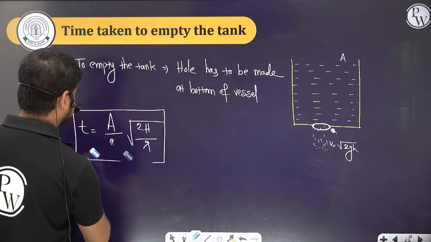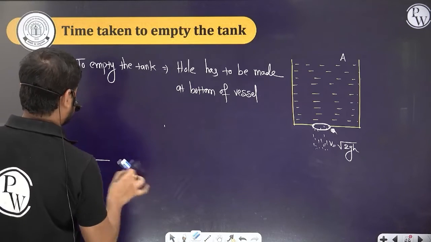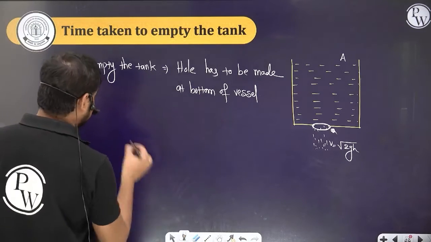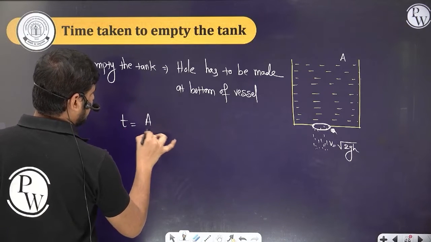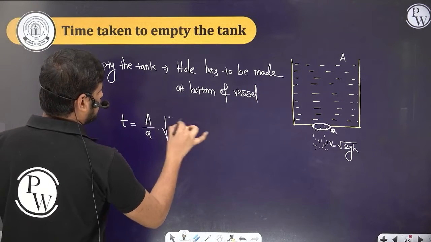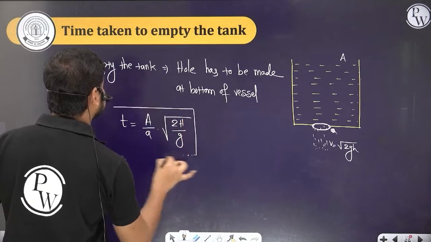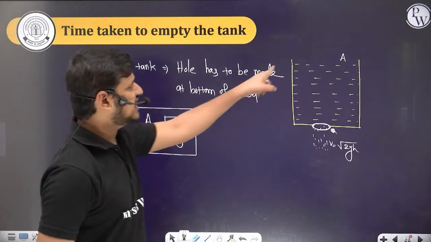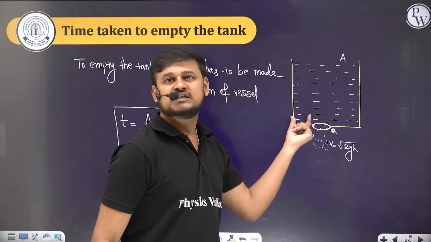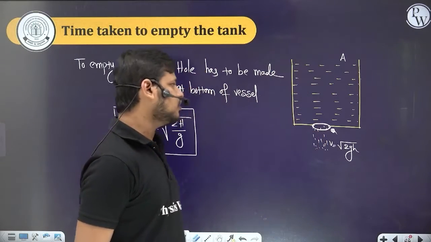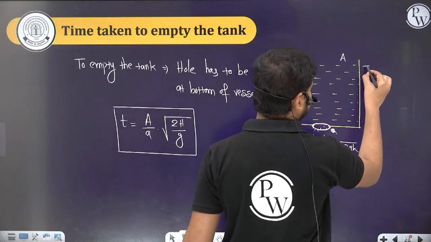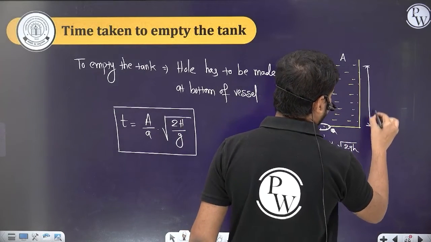So again I'll write here. The time taken is equal to A by a into root over 2h by g. So what is the capital A? The cross sectional area here, and small a, the cross sectional area of the orifice or hole. And what is capital H? The total height of the fluid.